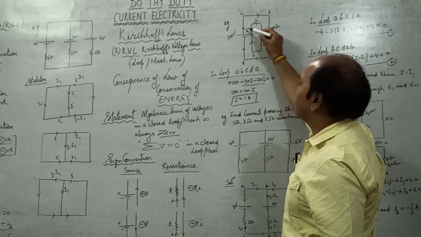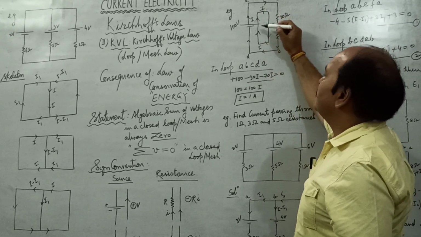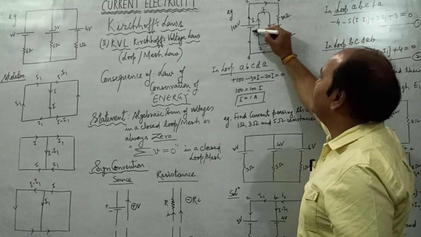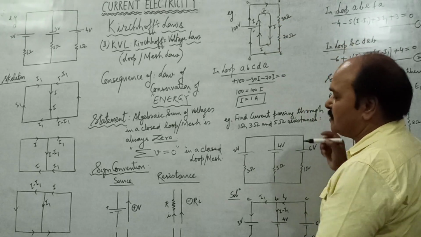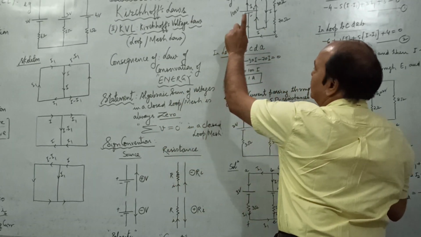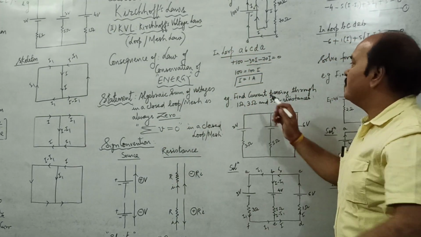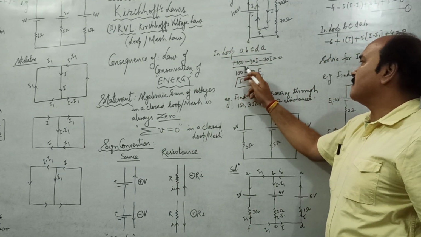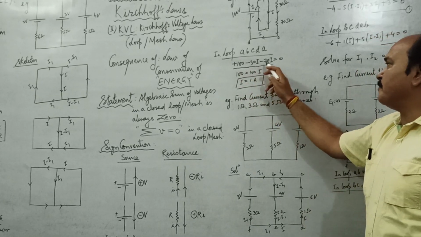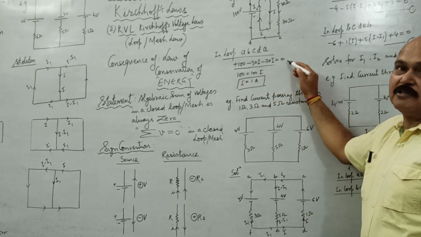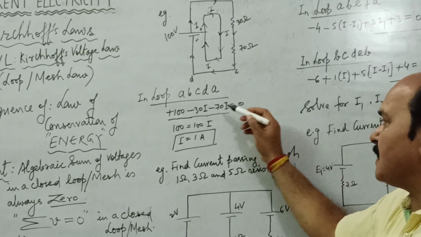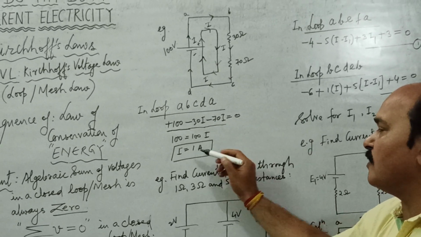Yeah, here comes the battery as you move from D to A. We are moving through the battery from negative to positive side. So by this rule, from negative to positive side, the EMF of the battery will be positive. Now, plus 100 minus 30I minus 70I is equal to 0. This is what is KVL. And if we change the side, 100 is equal to 100I, I is equal to 1 ampere.